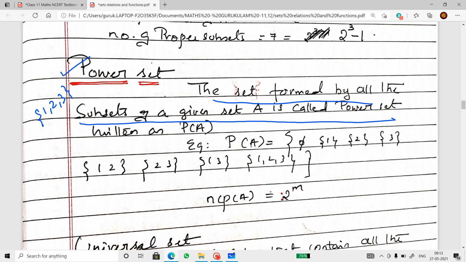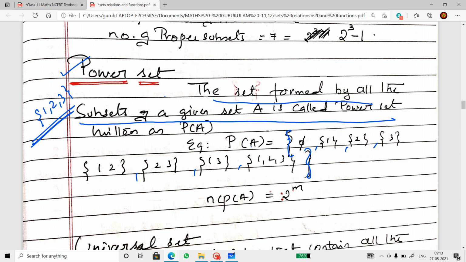All possible subsets of {1, 2, 3} form a set called the power set. All possible subsets are put inside curly brackets as a set, separated by commas. So this set is called the power set.